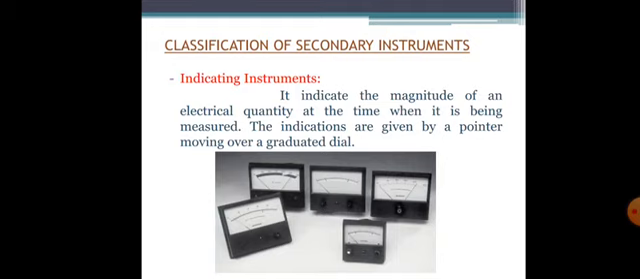Okay, so what is this indicating instrument? It is the instrument that will measure and indicate the magnitude of the electricity. Okay, the indications are given by the pointer over the graduated dial. So for example, an ordinary ammeter, ordinary voltmeters, ordinary wattmeters, frequency meters, power factor meters. So these are some examples of indicating instruments.